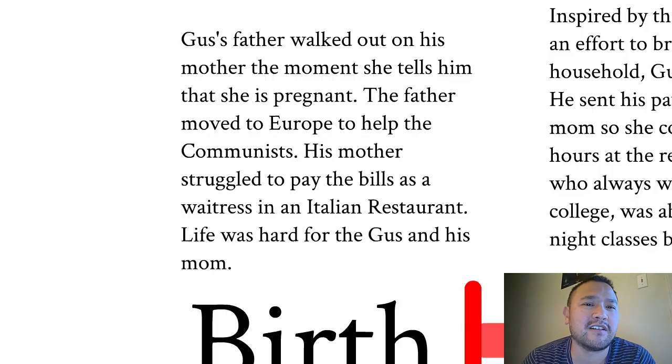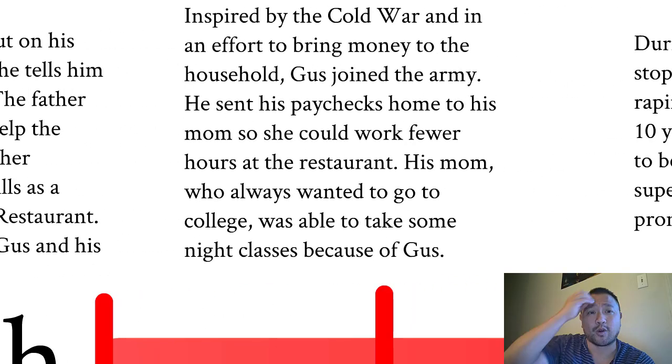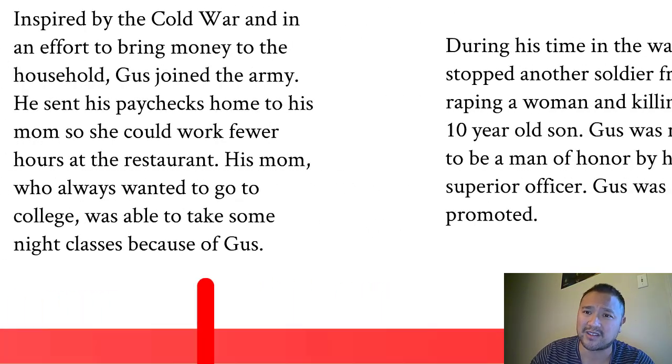Gus's father walked out on his mother the moment she told him that she was pregnant, right? The father moved to Europe to help the communists. His mother struggled to pay the bills as a waitress at an Italian restaurant. Life was hard for Gus and his mom, right? Inspired by the Cold War and an effort to bring money to the household, Gus joined the army. He sent his paychecks home to his mom so she could work fewer hours at the restaurant. His mom, who always wanted to go to college, was able to take some night classes because of Gus.